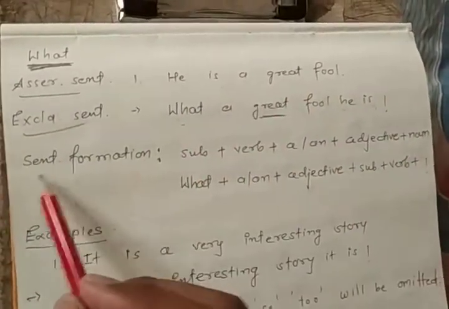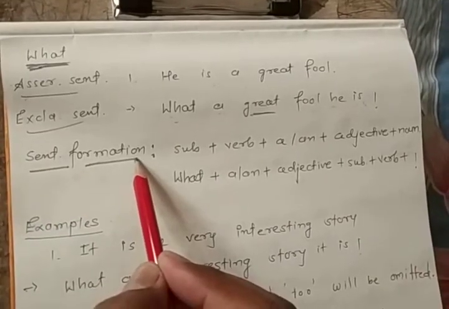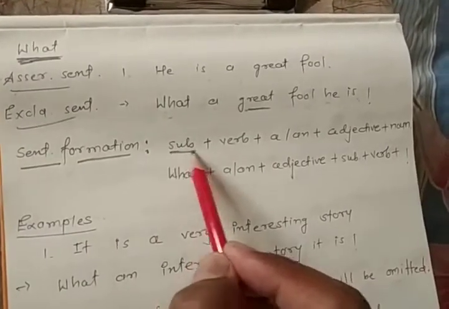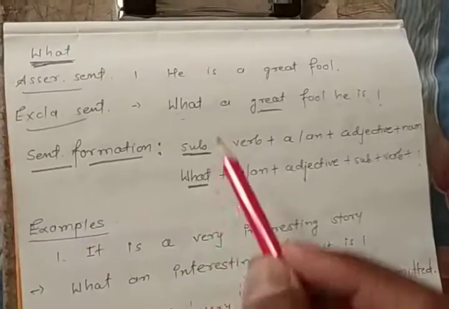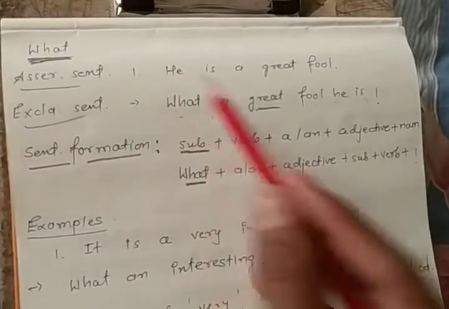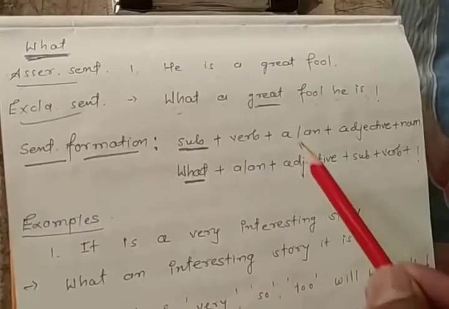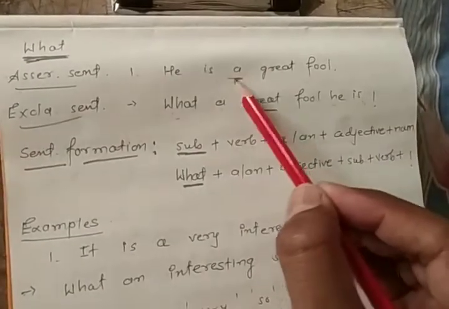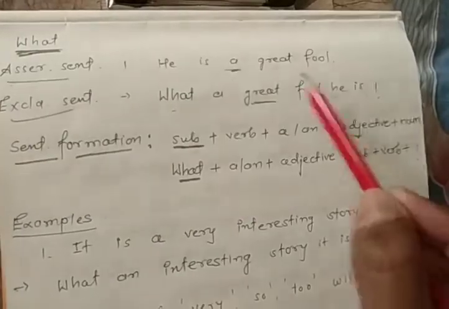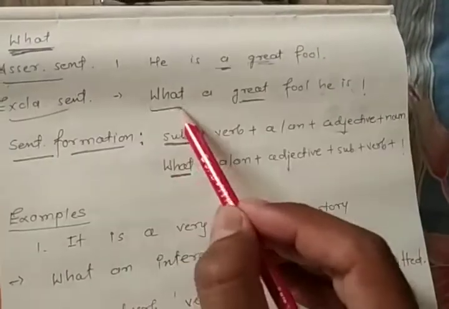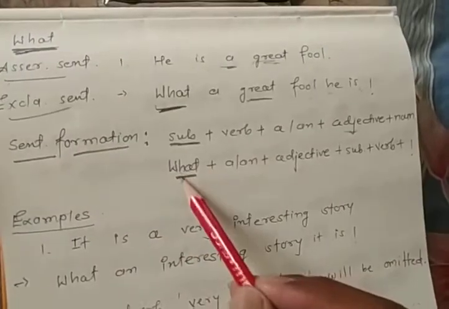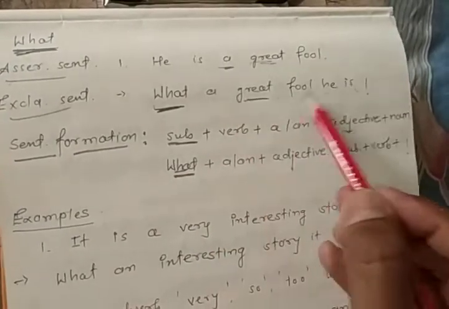So please remember the sentence formation. This is the assertive sentence formation and this is the exclamatory sentence formation. You can see the subject, that is he, the verb, that is is, an article, a, an adjective, and here the noun. So for the exclamatory sentence we use what: what a great fool he is.